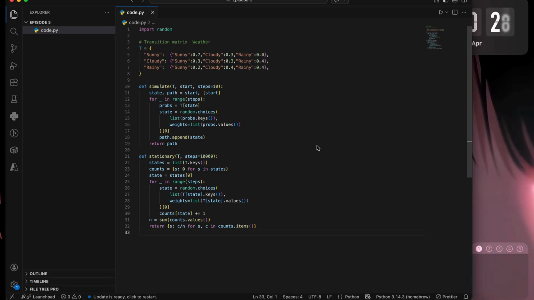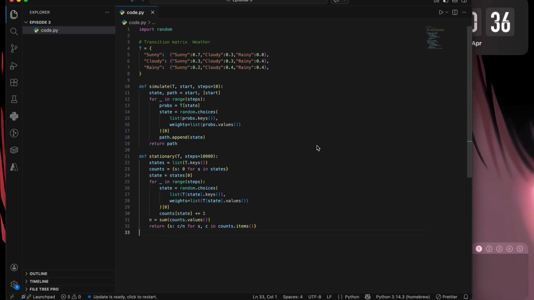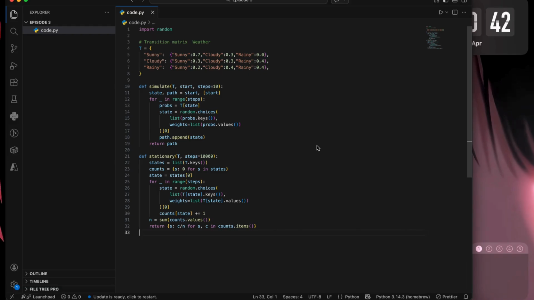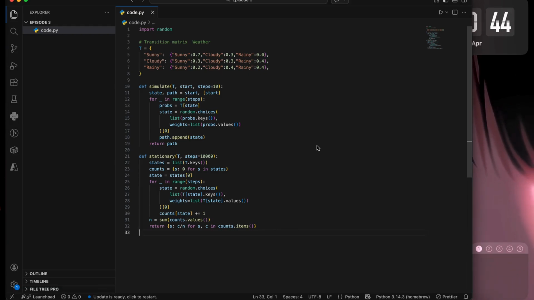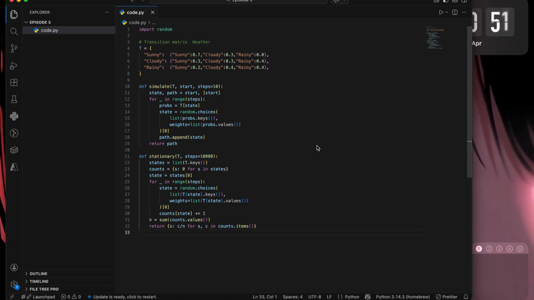And third, we have the stationary function. So here we run a very long simulation, 10,000 steps. At each step we count how often we visit each state. At the end we normalize the counts by the total. As the number of steps grows, this converges to the true stationary distribution for our weather chain. You should get approximately sunny around 43%, cloudy around 36%, and rainy around 21%.